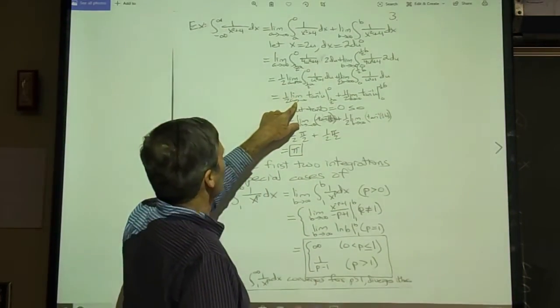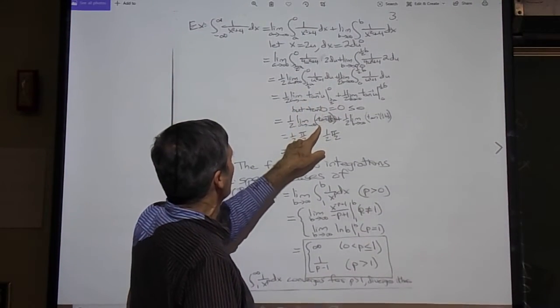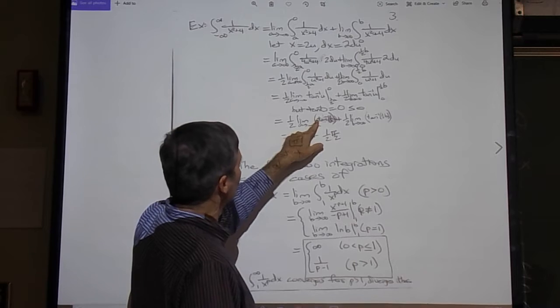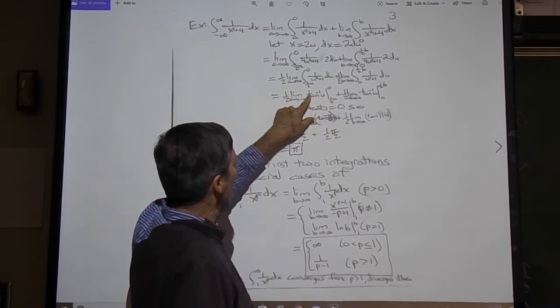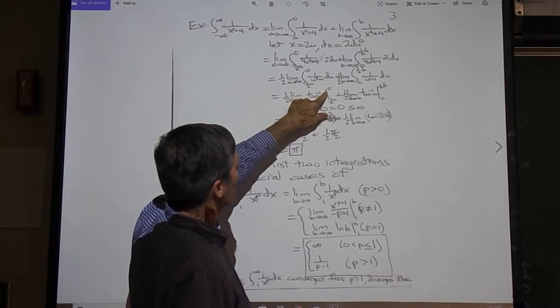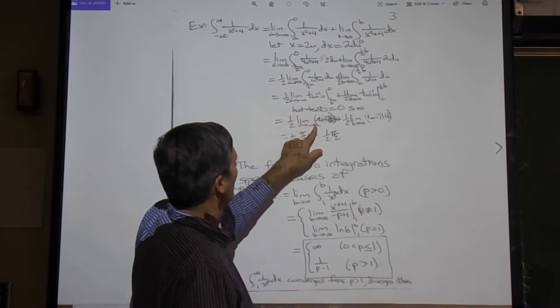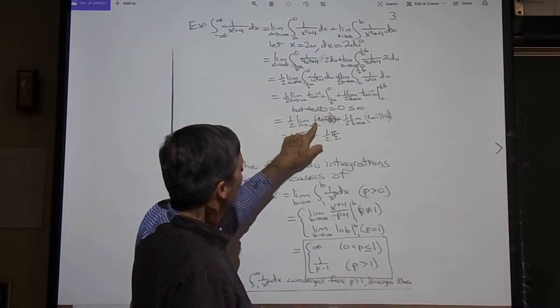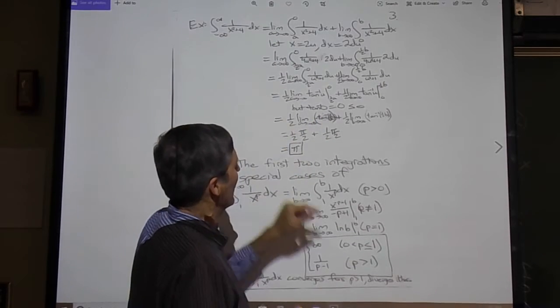Limit as u goes to minus infinity of arctangent u. We have to write this out in 2 steps. Arctangent 0 is 0, so you get 0 at the top end point and minus arctangent on the bottom, but then arctangent is evaluated at minus infinity, so you get minus a minus pi over 2, all times a half here.